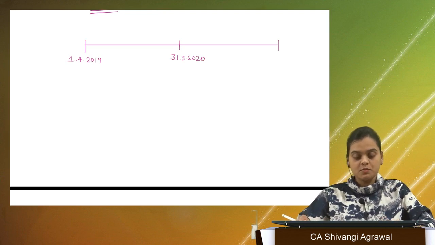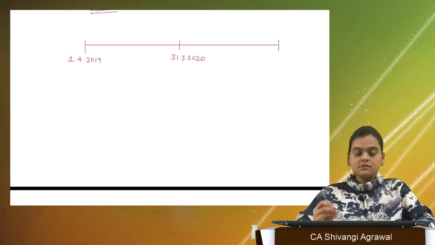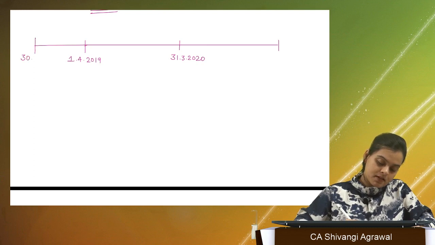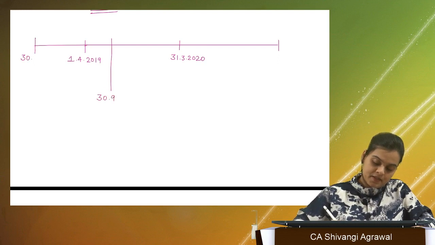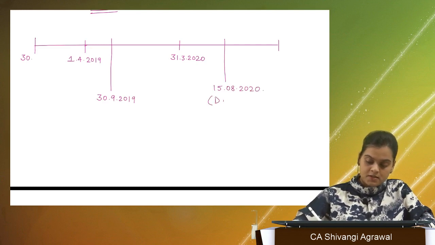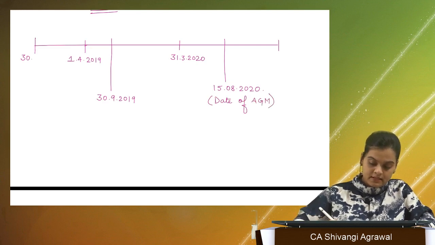Now, here say 30th September 2019, and here a date, 15 August 2020. This was a date of AGM, and this is also a date of AGM.